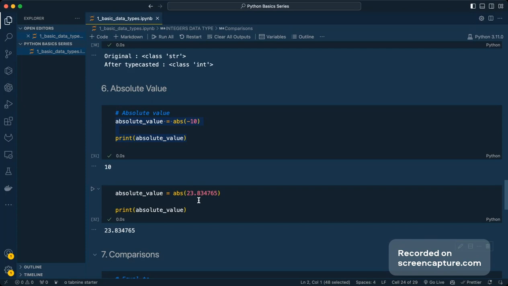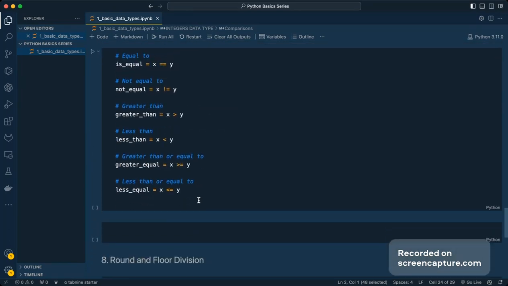Let's try to note this thing down. We're going to use this later, possibly in statistical operations where we have negative values and we simply want the positive out of it. Sometimes we have to find the mean squared error in a lot of operations. That's where we do this thing.